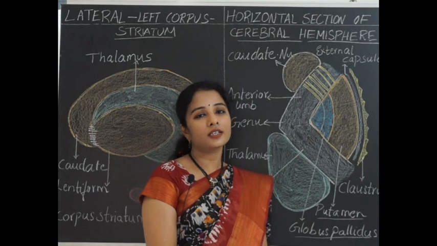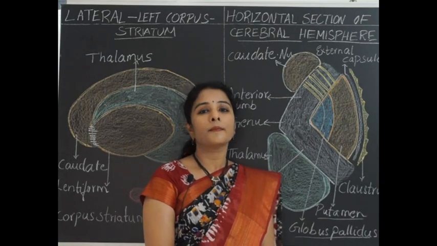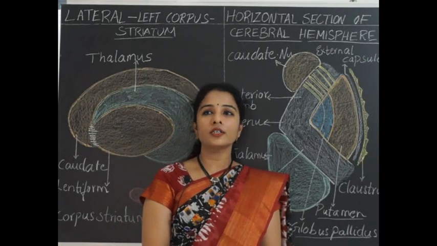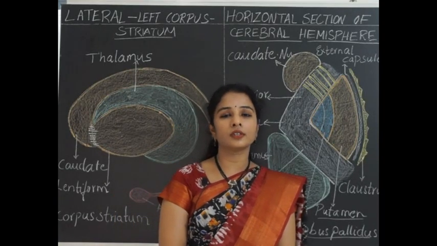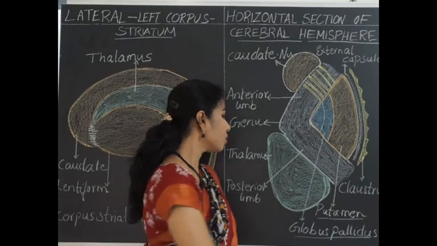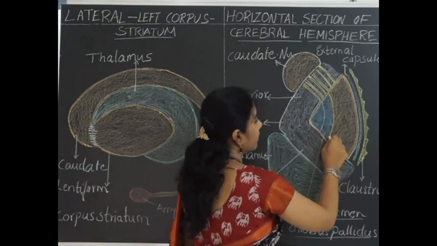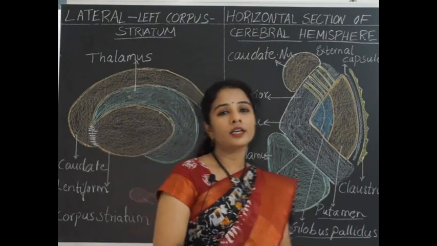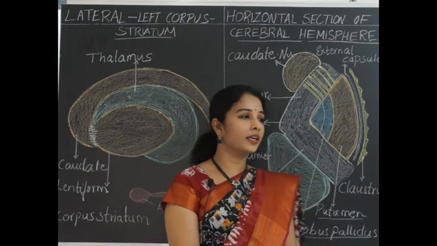Basal ganglia has two components, paleostriatum and neostriatum. Paleo is the ancient kind of ganglia, which includes the globus pallidus, whereas the putamen and caudate nucleus are included under the neostriatum.